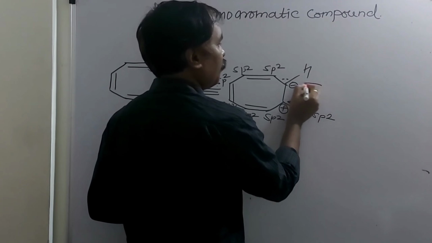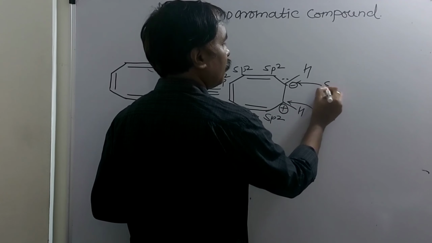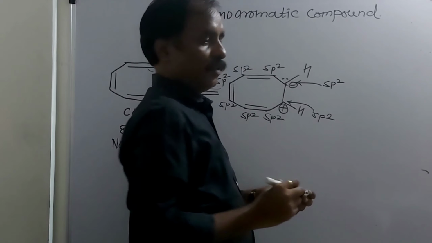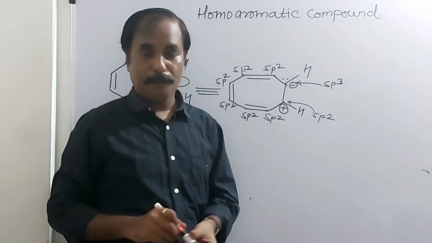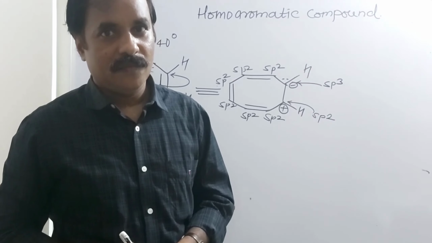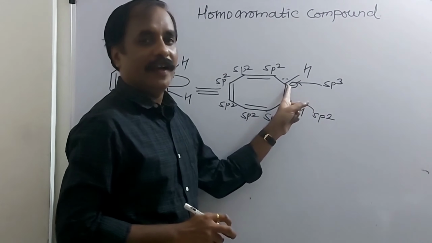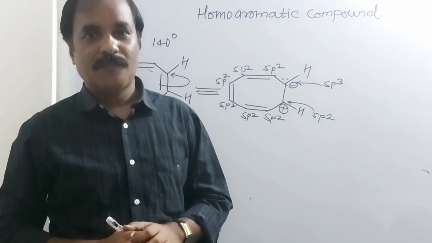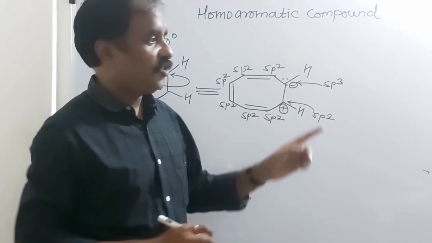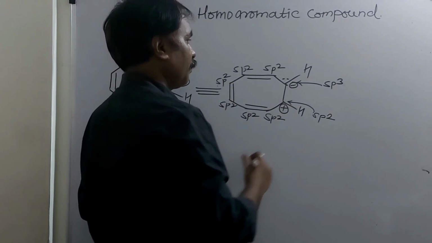Here it is sp3, or sp2? Remember, this carbanion lone pair is present in conjugation, so here also the hybridization of carbon is sp2.